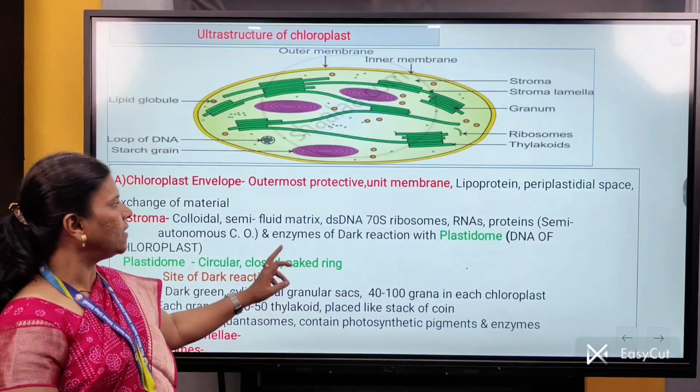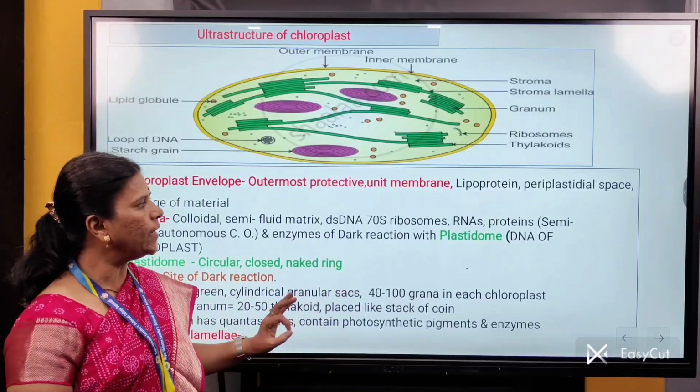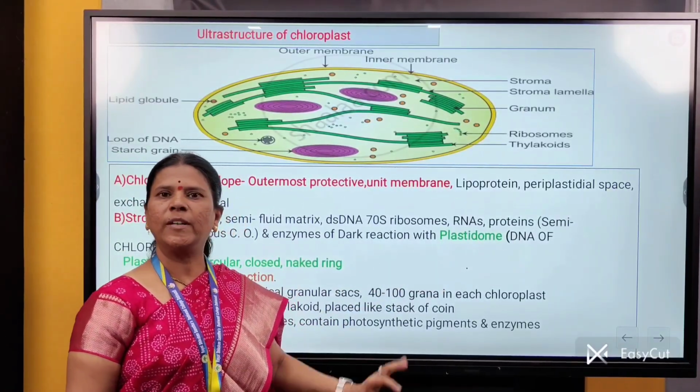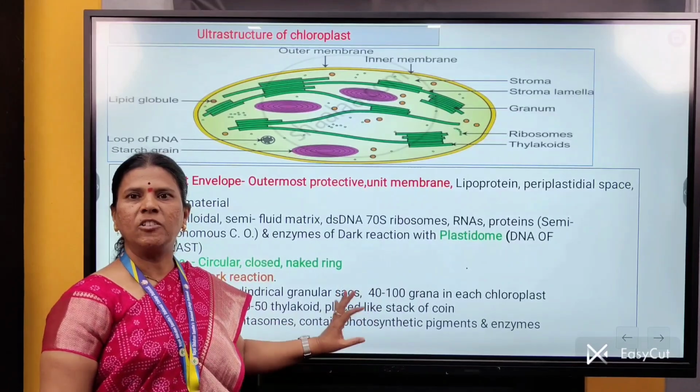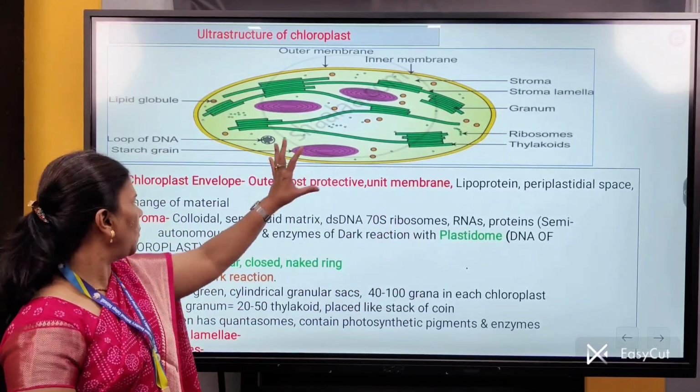It mainly contains the enzymes which are required for dark reaction. And the most important point is it mainly contains the DNA which is called as a plastidome. And what is plastidome? Plastidome is the circular naked closed DNA. It is the characteristic feature of chloroplast.